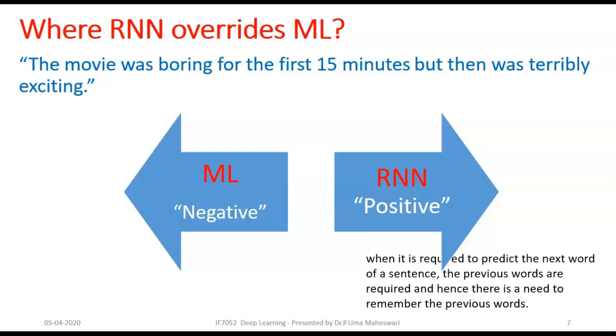To predict the next word of a sequence, RNN always looks at the previous word at every stage, right? That is why RNN can come up with a positive sentiment, exactly the right result for this particular sentence.